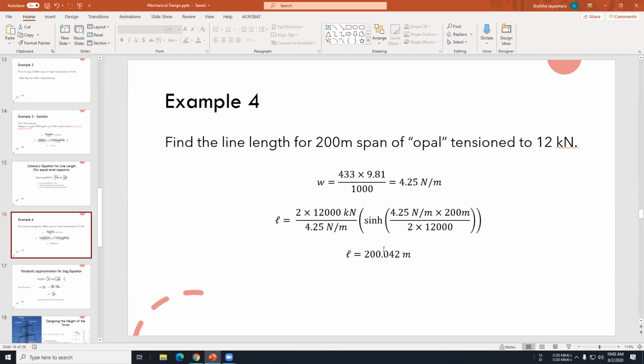That's how you can find out the line length for a conductor. And if you guys have any questions, you can ask.